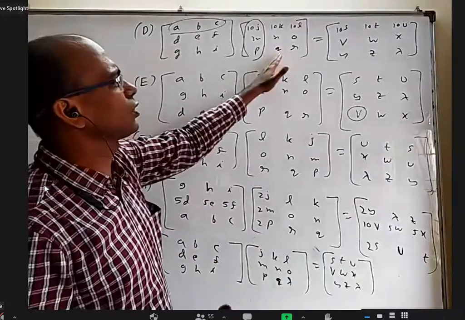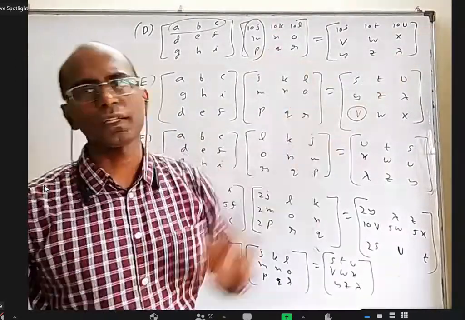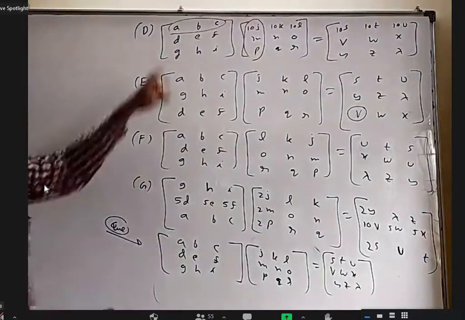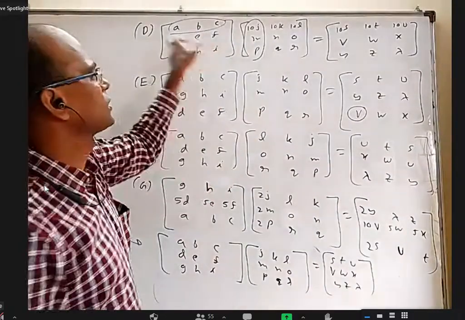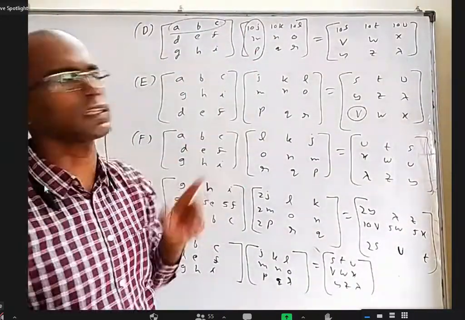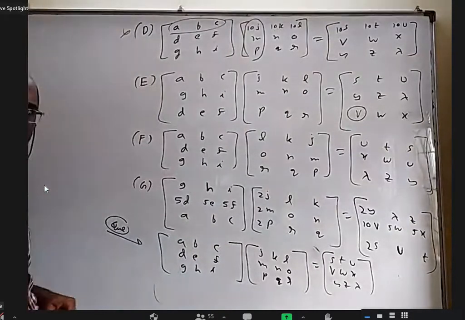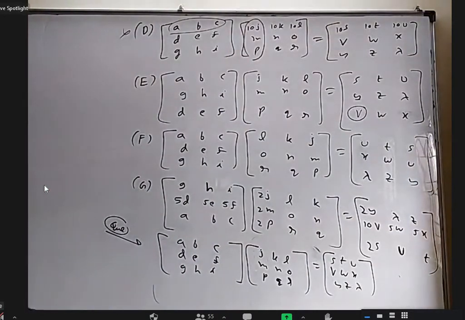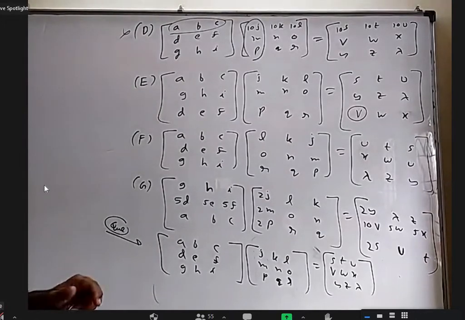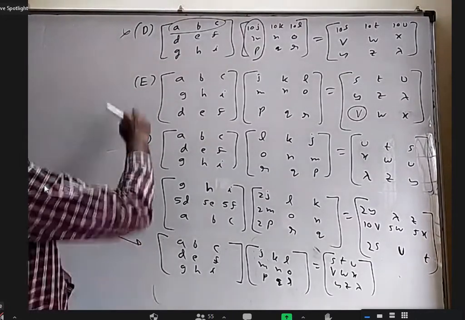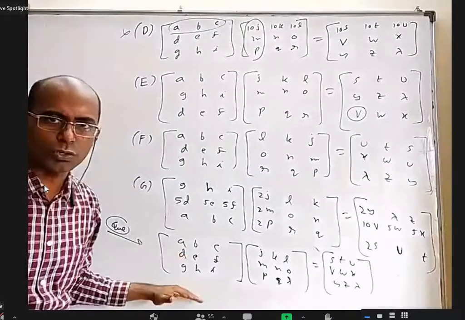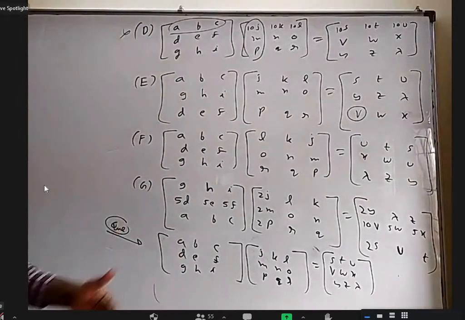If you do anything with columns, each and every element will completely change. Not a single one will remain as it is. Because this into this, part of it changed. This into this, part of it changed out of the three things. This into this, every one of them. So that's why D is not correct. All of you agree with this D, not correct? Yes, sir. Okay. Anybody want to tell, compared to our original question, in E bit, what I have done?